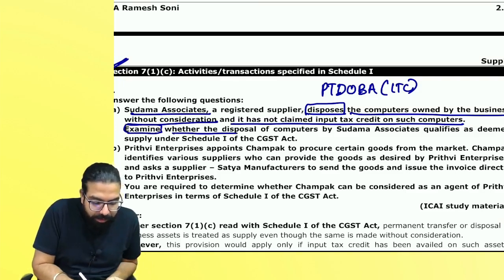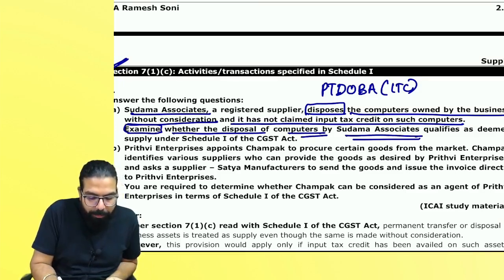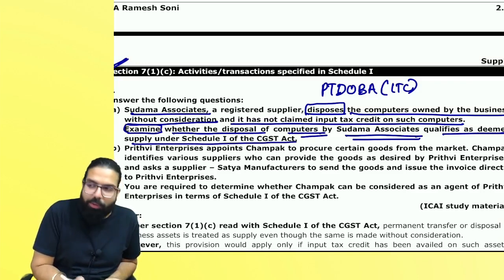Examine whether the disposal of computer by Sudama Associate qualifies as deemed supply under Schedule 1? Yes or no? No. Next.